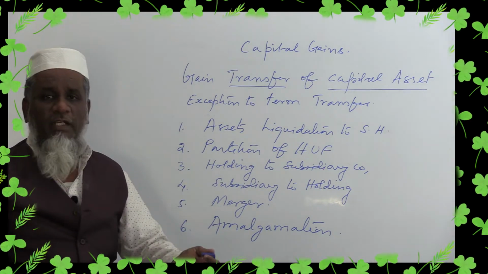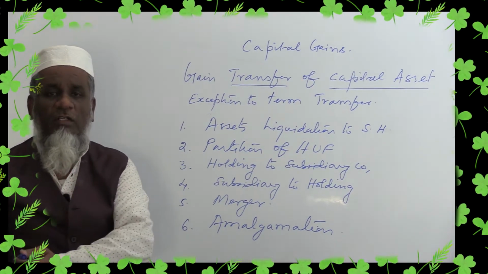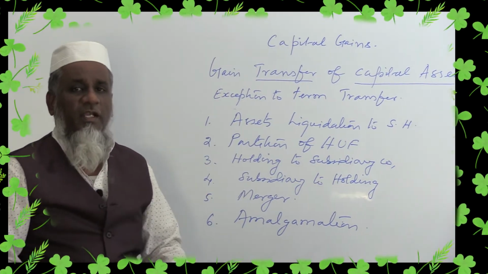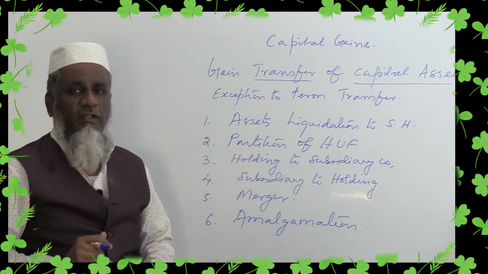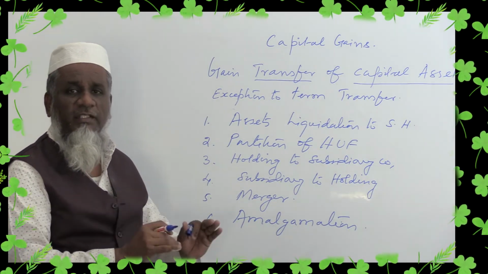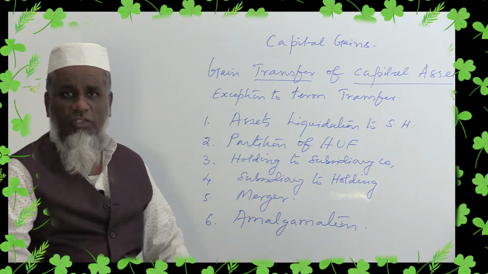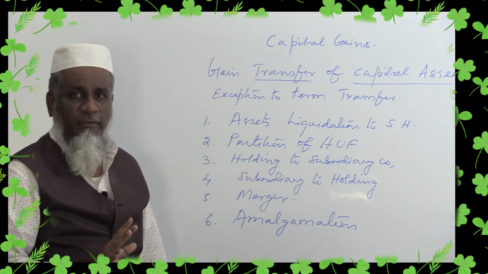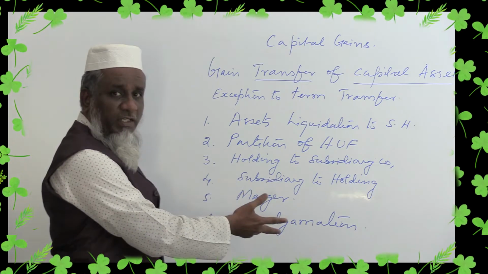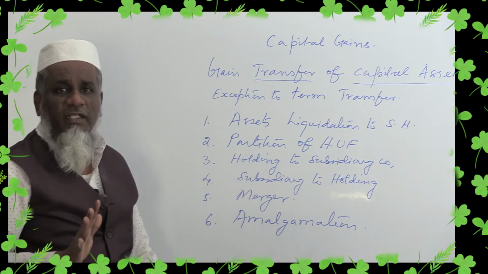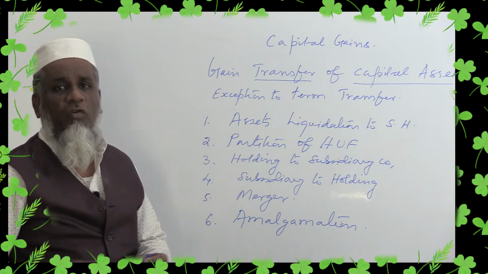There are two companies, and they have to be closed down, and a new company is formed. In case of amalgamation, two existing companies will be closed down and a new company is formed. So when the assets are transferred under the scheme of amalgamation, that will not be considered as transfer at all.